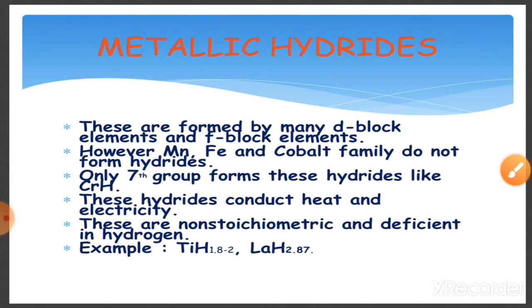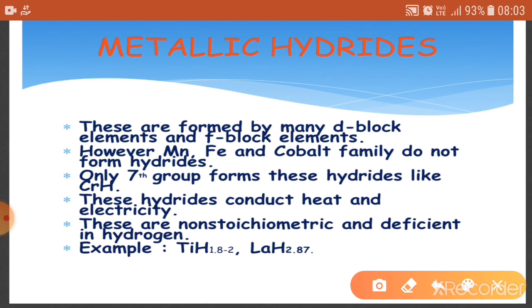Now the next type is metallic hydrides, also known as non-stoichiometric or interstitial hydrides, because these are formed by the transition or inner transition metals, meaning d block and f block metals, which absorb hydrogen into the interstices of their lattice to yield metal-like hydrides, and that's why these are known as interstitial hydrides.